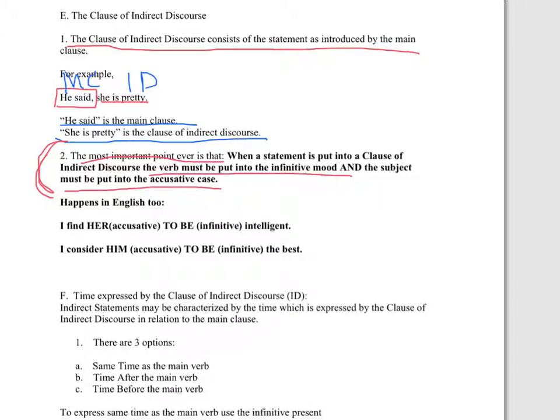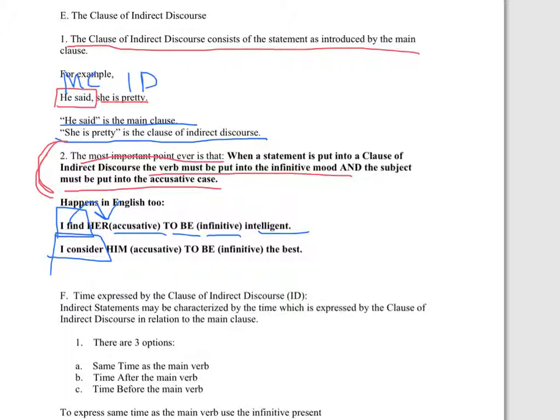I've shown you before that this happens sometimes in English depending on what verb you use. You can say, I find, which is a verb of perceiving or knowing, or, I consider, a verb of saying, knowing, thinking, or perceiving. I find her, which is in the accusative, even though it's the subject of the indirect statement, to be, which is in the infinitive, intelligent.